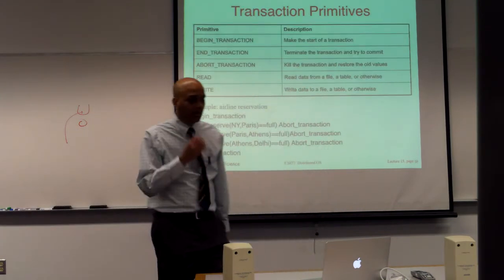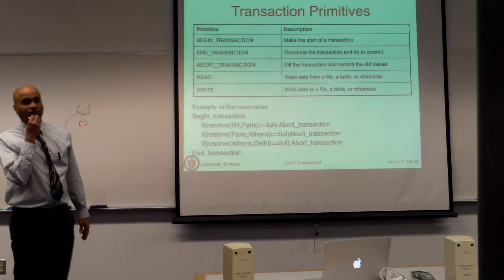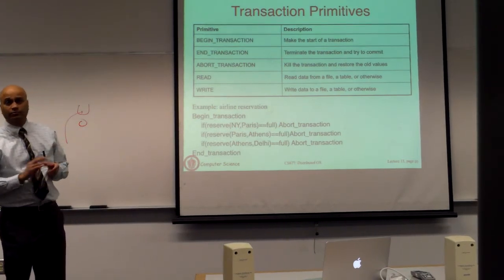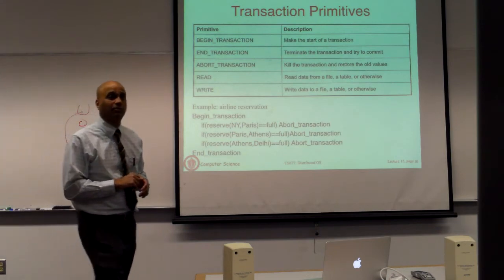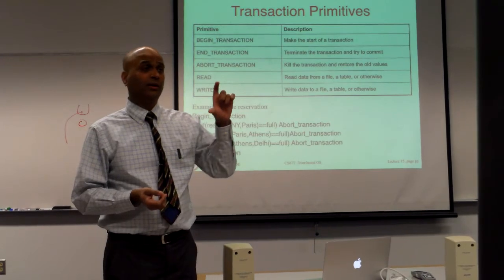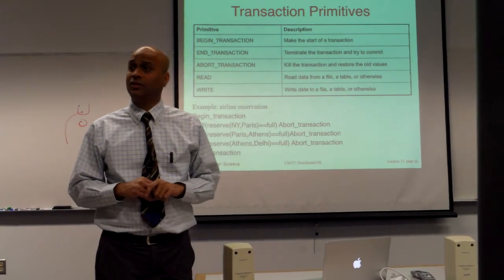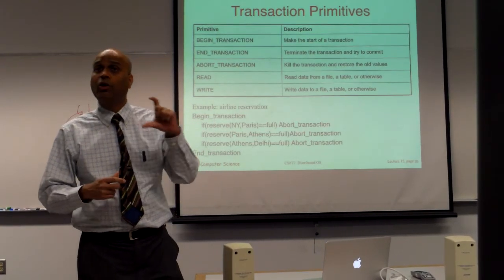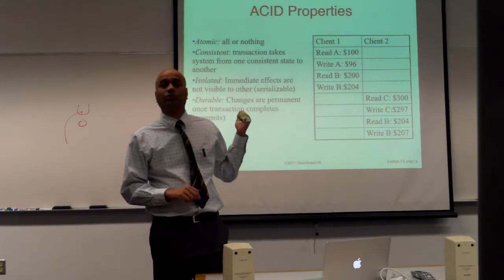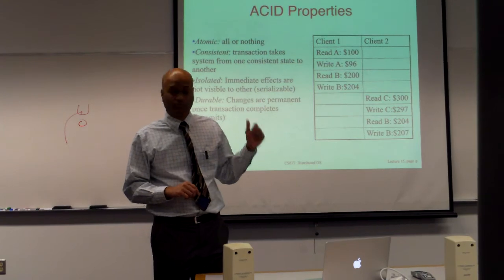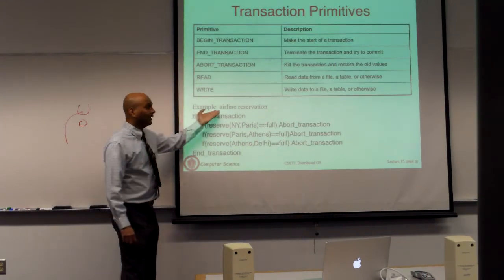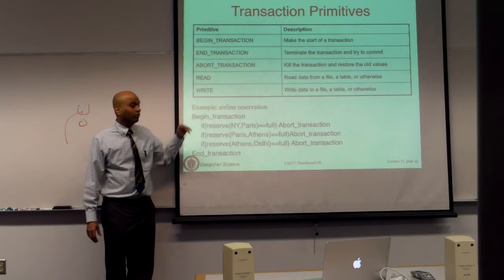So now let's talk a little bit about transactional primitives and we start to build them from there. Essentially, if you want a transactional system, you can take any code that you write in any program and encapsulate that with a begin transaction and end transaction. In all of that code, in between the begin and the end, the system will ensure these properties for you. So here is an example where you're making, let's say, an airline reservation.